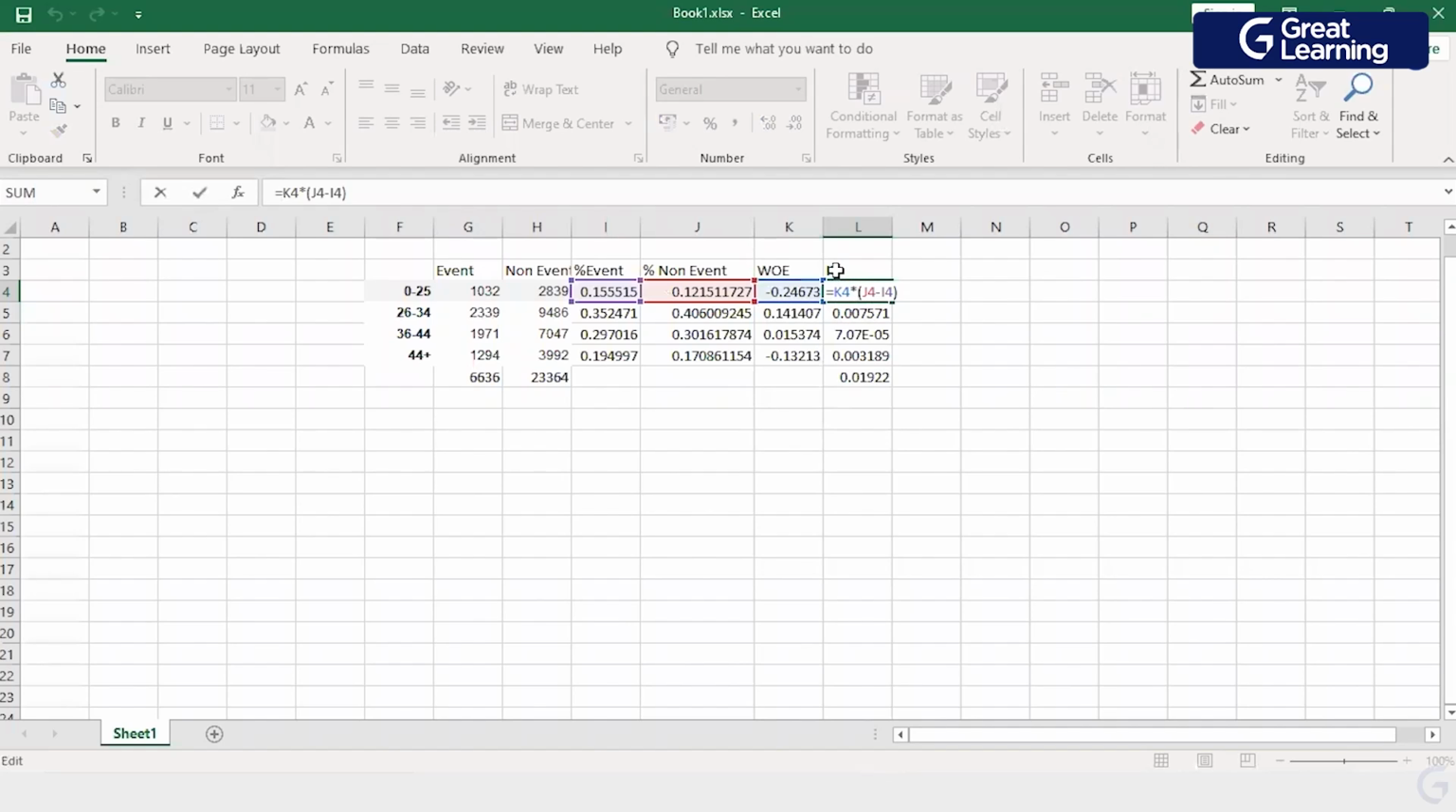What we are trying to find out is the information value. IV stands for information value.